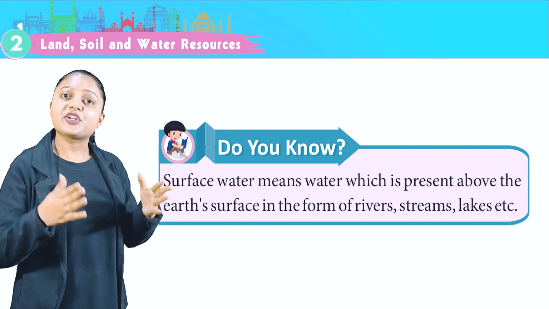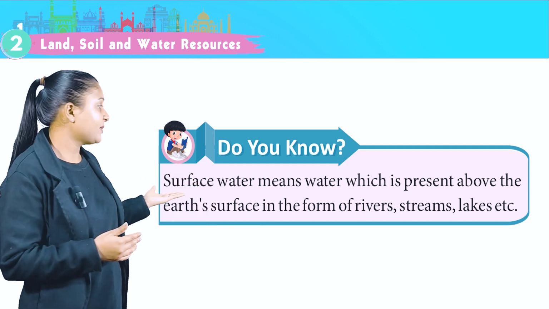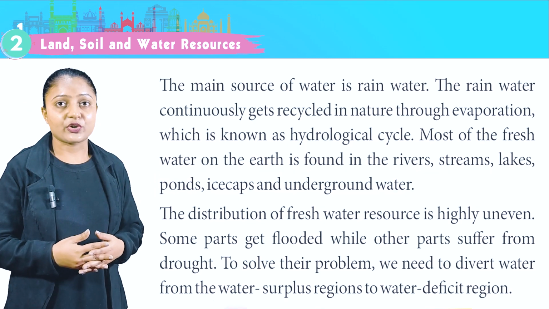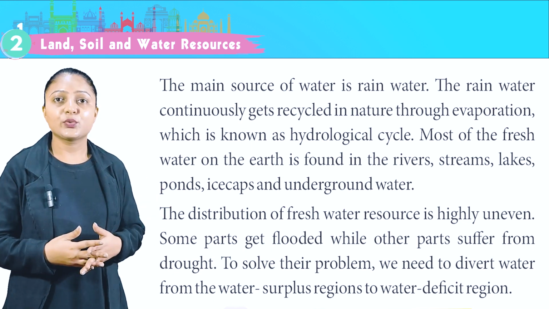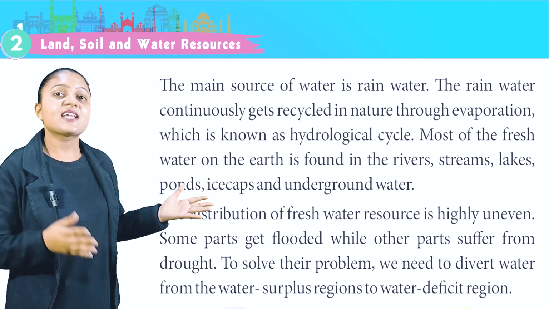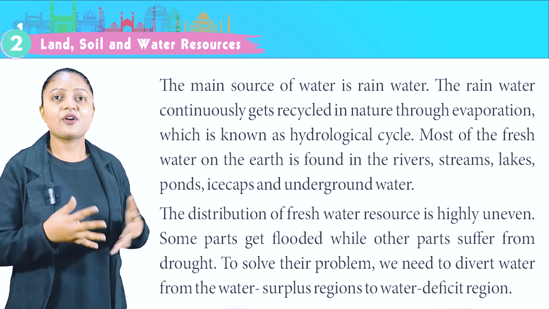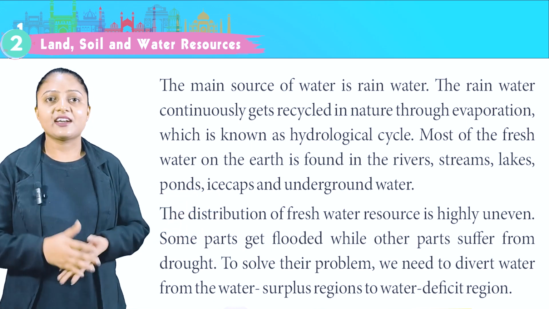Do you know? Surface water means water which is present above the earth's surface in the form of rivers, streams, lakes, etc. The main source of water is rainwater. The rainwater continuously gets recycled in nature through evaporation, which is known as the hydrological cycle. Most of the fresh water on the earth is found in rivers, streams, lakes, ponds, ice caps, and underground water.